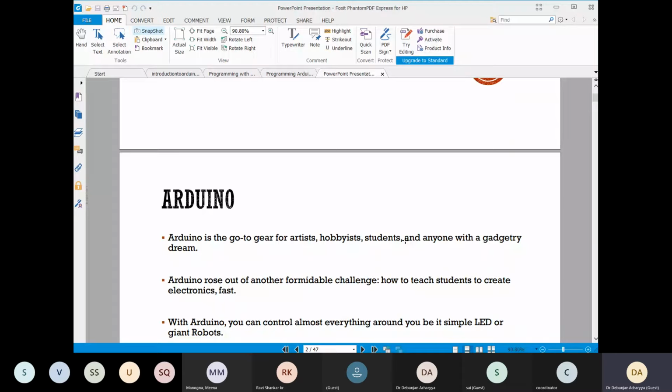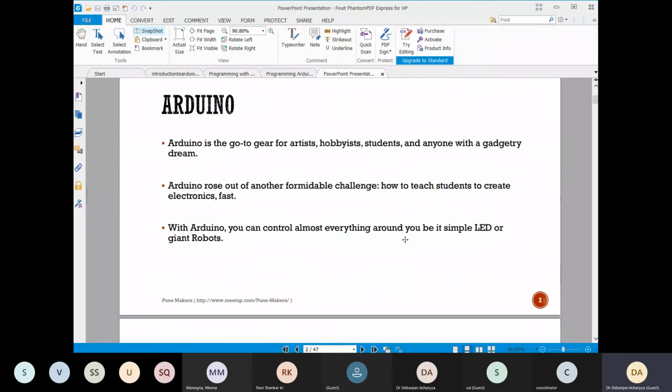Because, for example, we need to perform some particular task. For example, we want to blink a light, we want to control our home appliances, we want to control sensors and actuators in the industry. So very simple things, very dedicated tasks can be performed by a board, that is the Arduino, or this kind of embedded system gives you that opportunity.